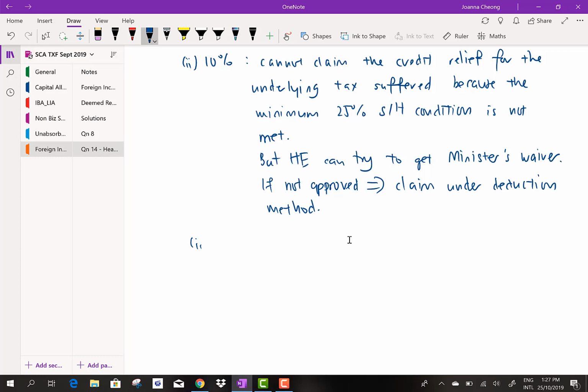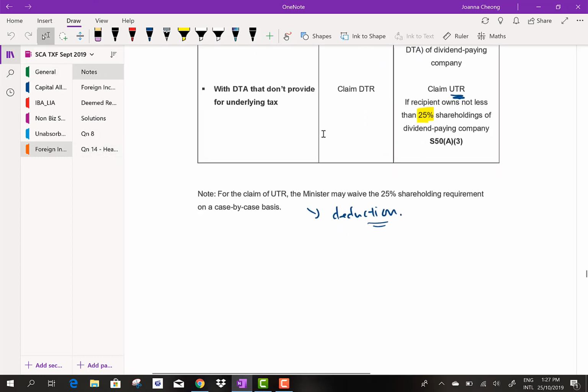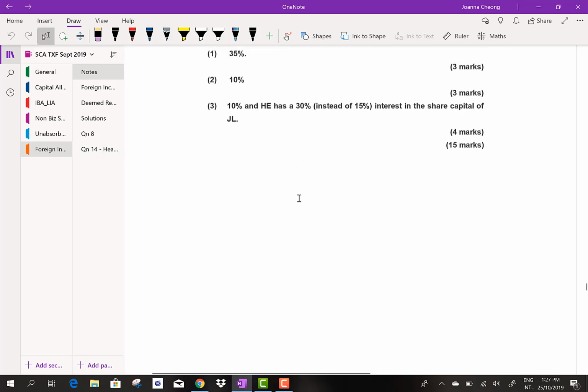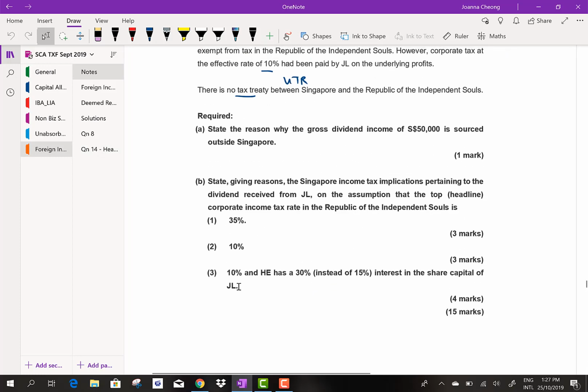Now, how about part B3? Will the outcome be different? Let's look at part B3. Now, it says the headline tax will still remain at 10%, but HE, instead of owning 15% of JL, now owns 30%.